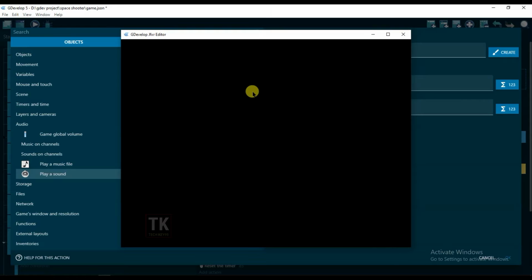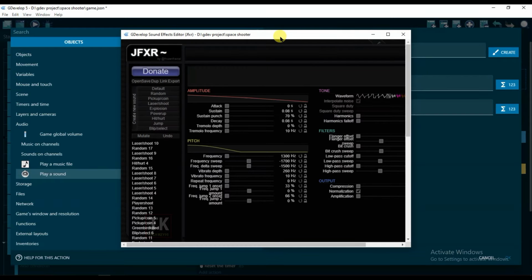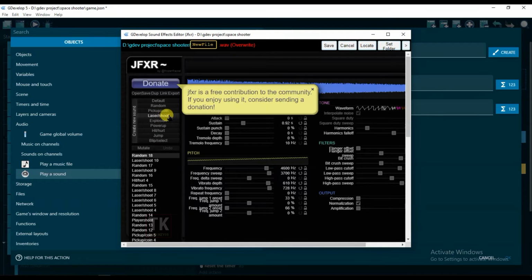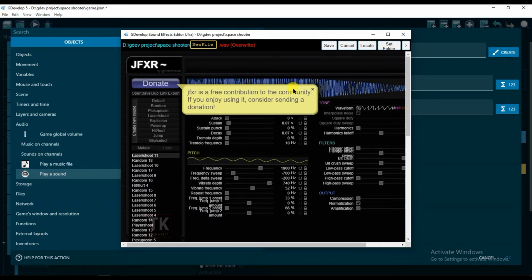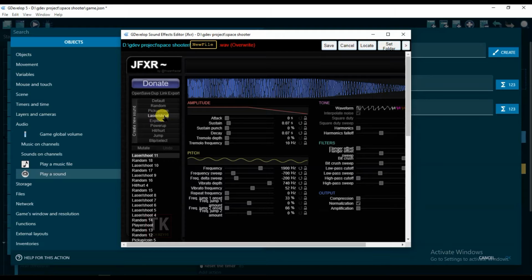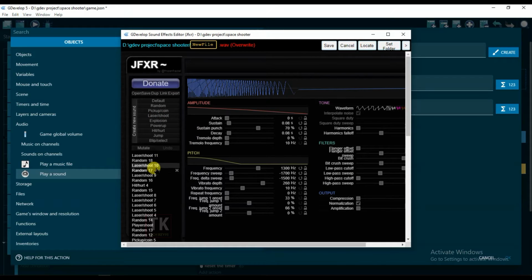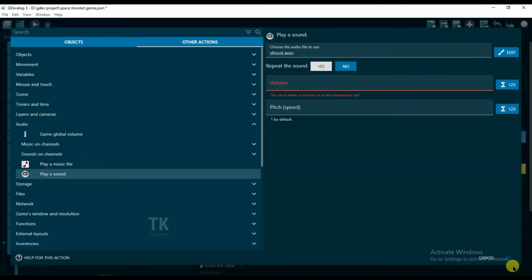Friends, you can use this audio sound for free. You don't get any type of copyright issue. Just click here, laser or shoot. From here you can get shoot sounds. Okay, I already created these shoot sounds. And now rename these sounds, and then click on save and click on OK.